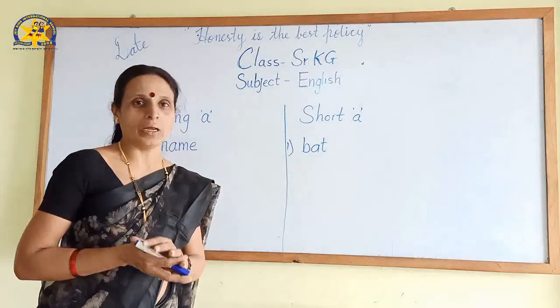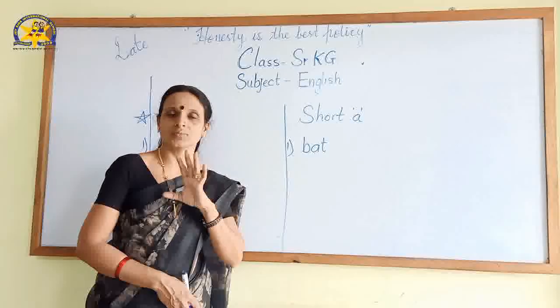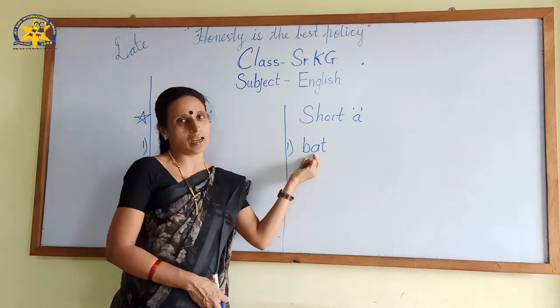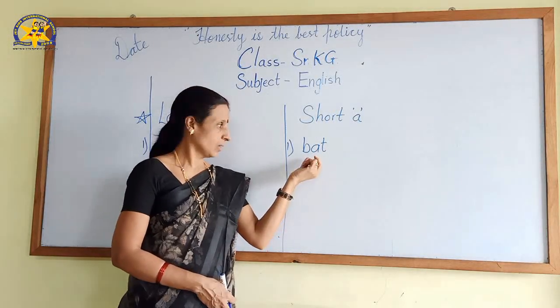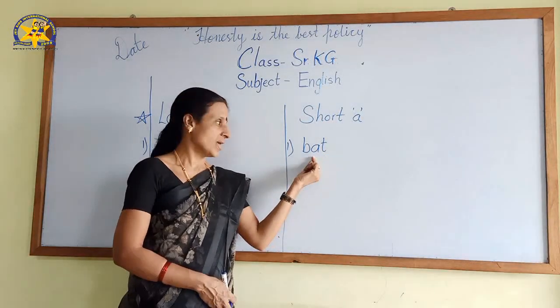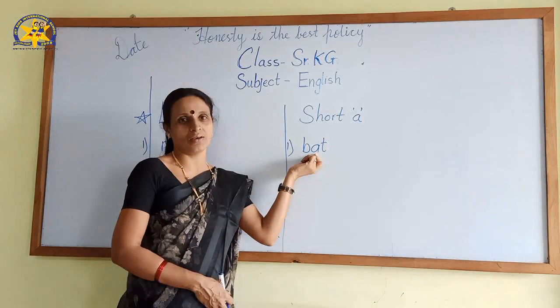In a different way, I will tell you how to recognize, how we can bifurcate the sounds short and long. See, if the vowels are taking their own name, regular sound of A is taken here.